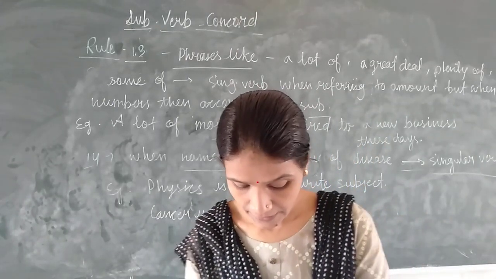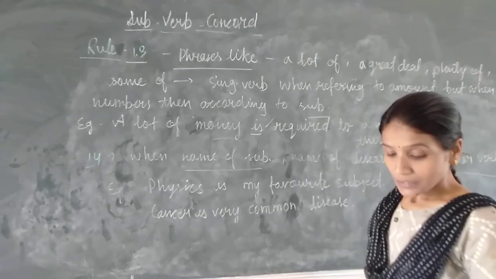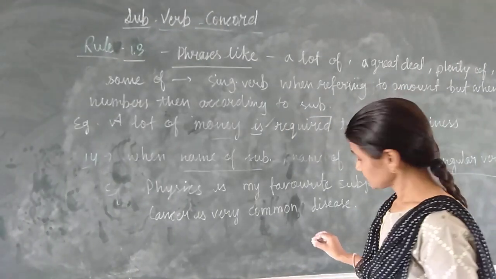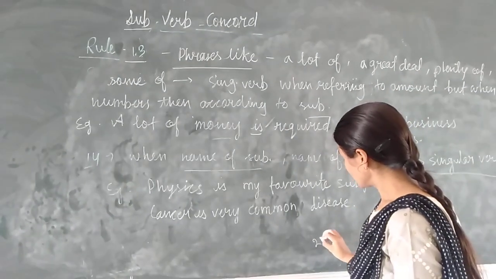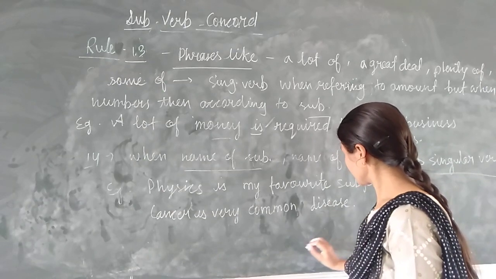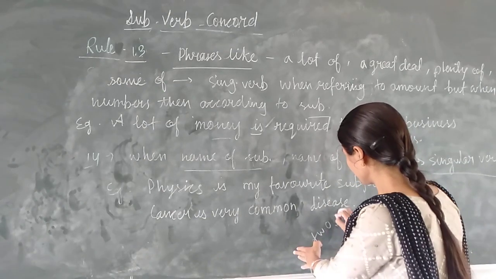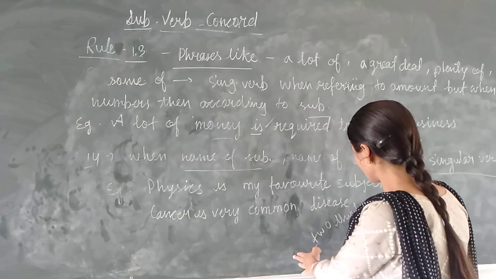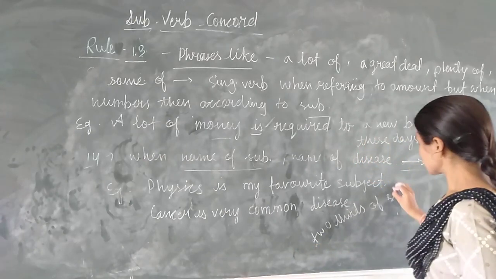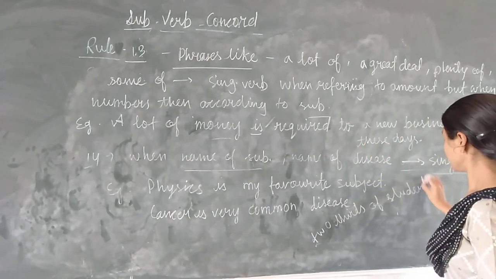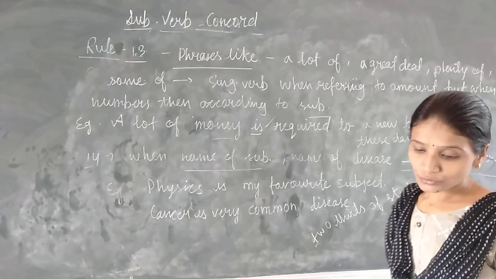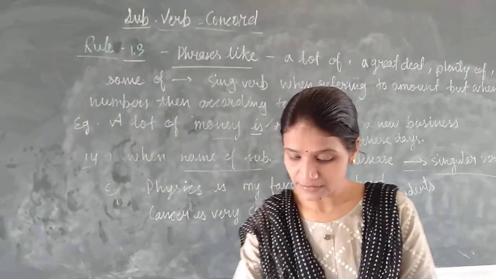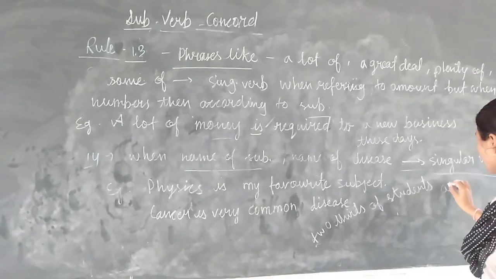Example, here I am writing, so by this you can understand. First example is 2/3 of the students are absent.